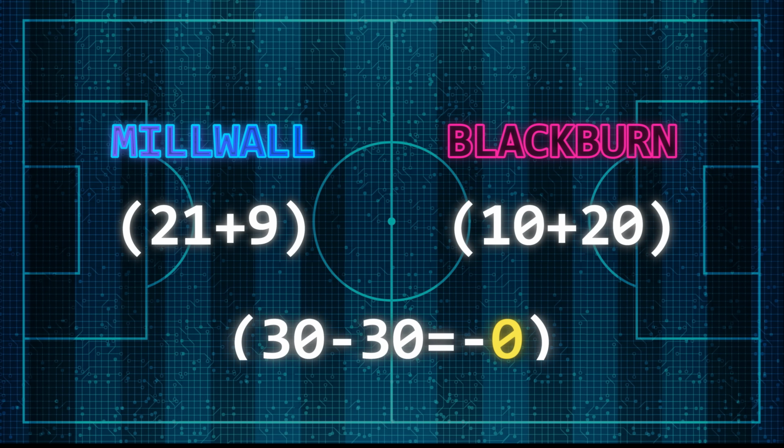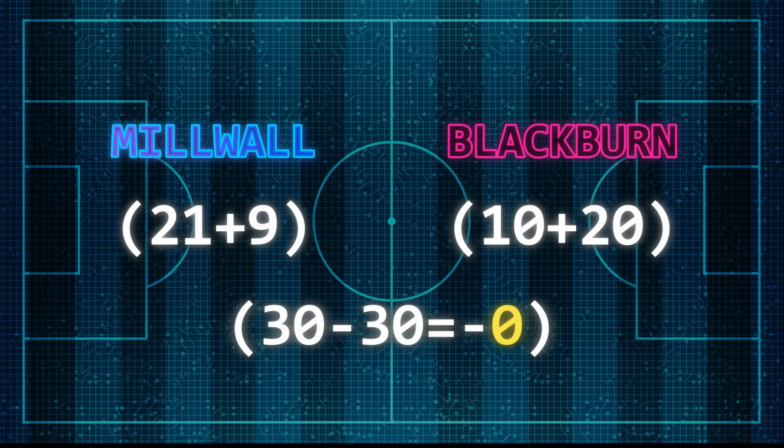This gives us 30 minus 30, so the overall sum is 0. Because these two teams are equally matched, it gives us a really low number, well in this case 0. These games will tend not to be high scoring affairs, as each other's attack and defence will counter each other out. At TTM we generally say anything within the -7 to +7 range will result in a low scoring game and should be avoided if you're looking for goals.